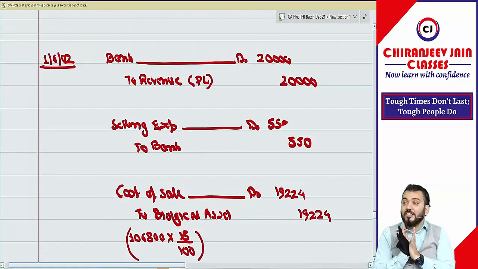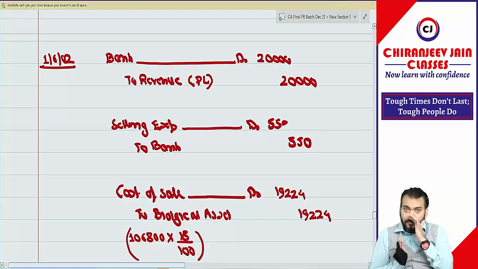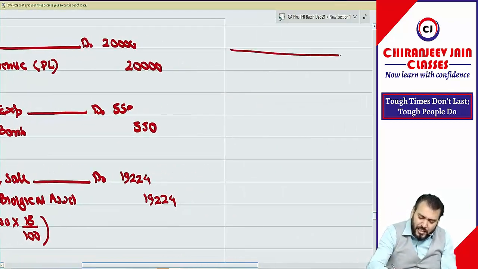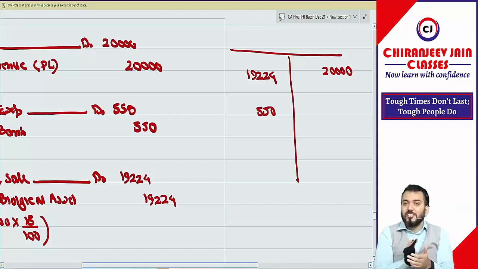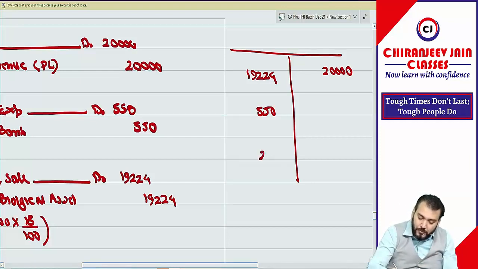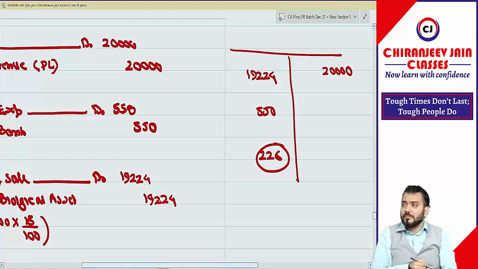Have you understood this entire sale transaction? Okay, what is the gain from sale? So can you see, we'll prepare one SOPL. What is the revenue? 20,000. What is the cost of sales? 19,224. And how much? 550. What is the profit from this transaction? Profit or loss? Profit. Profit is how much? 226. Can you say this will be automatically calculated?